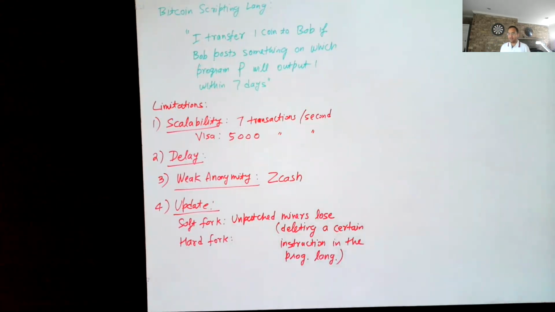On the other hand, with a hard fork, there's no compatibility between patched and unpatched miners. Unpatched miners might reject patched miners. The other way around also may or may not happen. And in that case, you might have two different versions of the cryptocurrency, which might start trading separately.